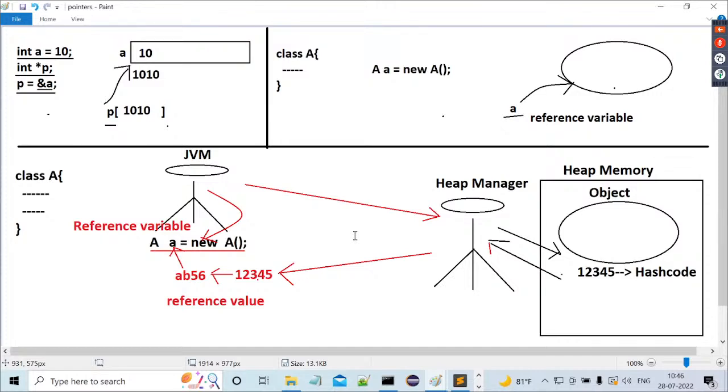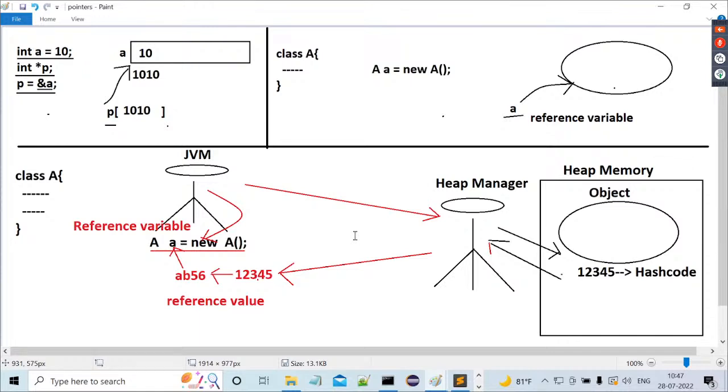Now tell me, is a hash code an integer value or an address location of the memory? Integer value. Is the reference value a hexadecimal form of the hash code or not? It's a representation of the integer value, not an address location. Integer value only. Right. The reference value of the object is the hexadecimal form of some integer hash code. Now tell me, what is the reference variable storing?